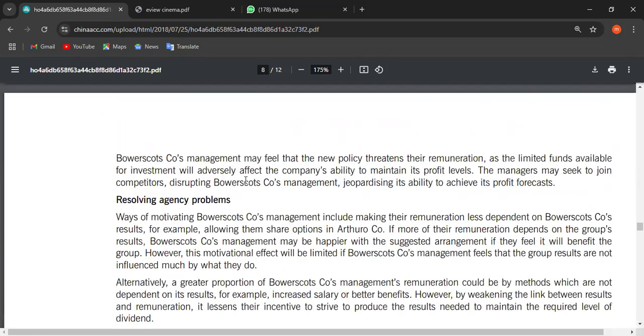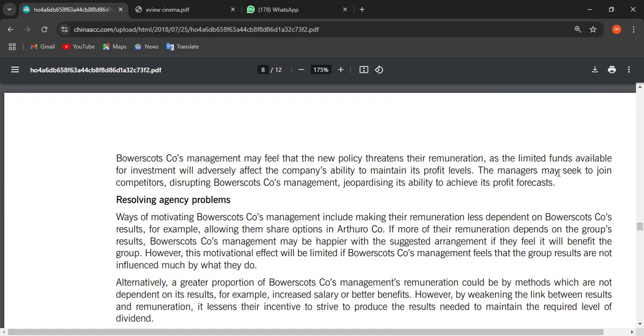So, B Company management may feel that the new policy threatens their remuneration, as the limited funds available for investments will adversely affect the company's ability to maintain profits. The managers may seek to join competitors, disrupting B Company's management and jeopardizing its ability to achieve its profit forecast. So now what is happening? You know that the parent company wants the subsidiary to remit 96% of its profit after tax. So they will be overseeing how efficiently the management is working.